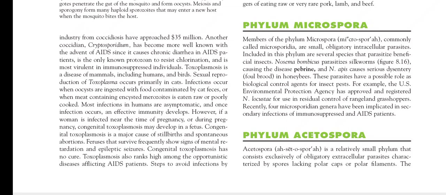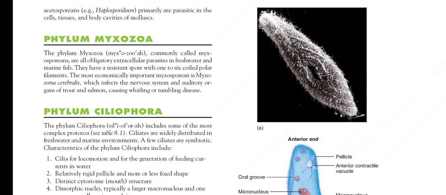Now we have the phylum Ascetospora. Ascetospora, a relatively small phylum, consists exclusively of obligatory intracellular parasites characterized by spores lacking polar caps or polar filaments. Now here we have the phylum Microspora and phylum Ascetospora. Phylum Myxozoa, commonly called the Myxosporidia, are obligatory extracellular parasites in freshwater and marine fish.